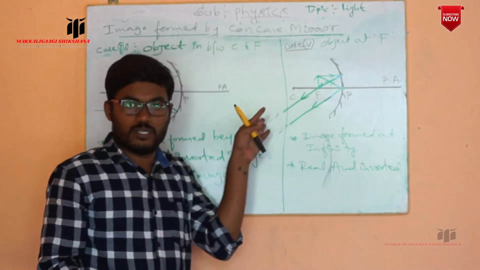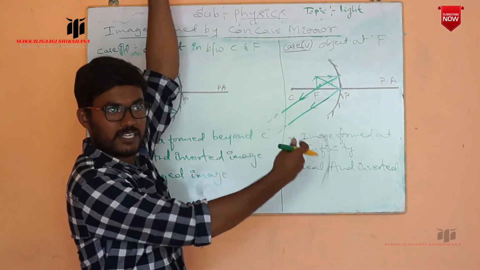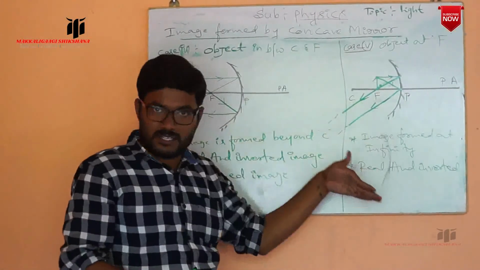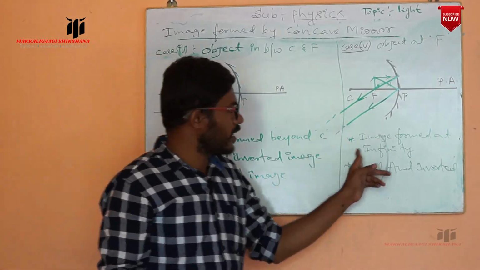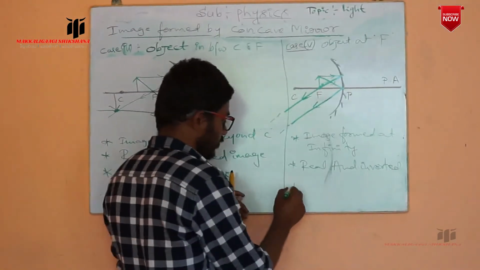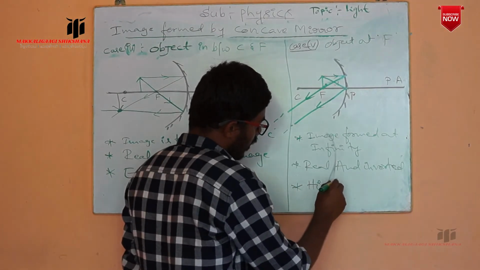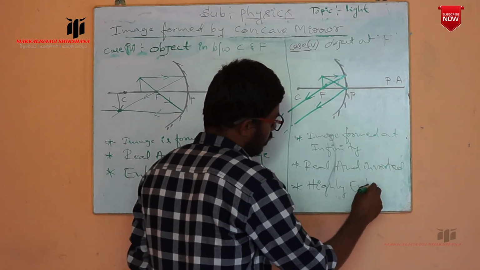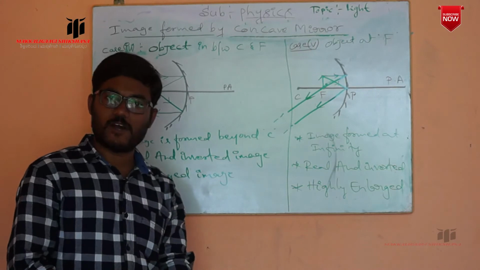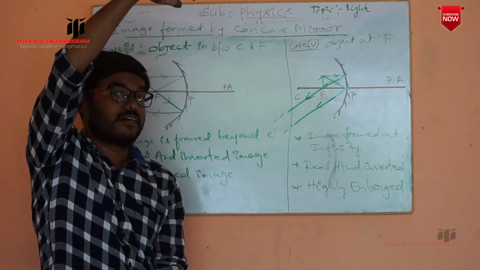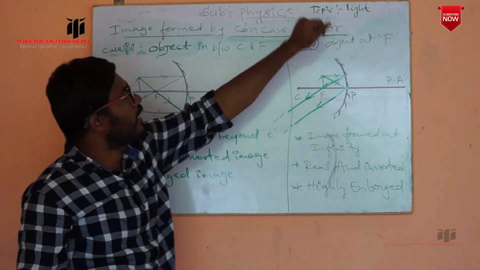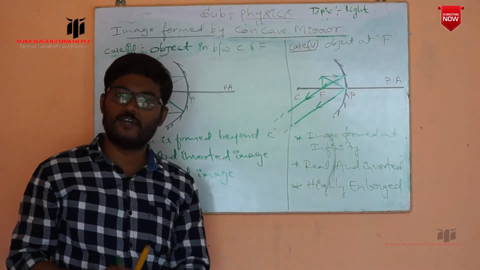So here we are not shown where the image is formed, because we said it is formed at infinity. Here we just did the experiment and wrote the result. So that is the thing I am saying. The image is formed at infinity, and it is real, inverted and highly enlarged. Highly enlarged means compared to the size of the object, the image is highly enlarged. So these are the characteristics of the image formed by the concave mirror by placing an object exactly at the focus.